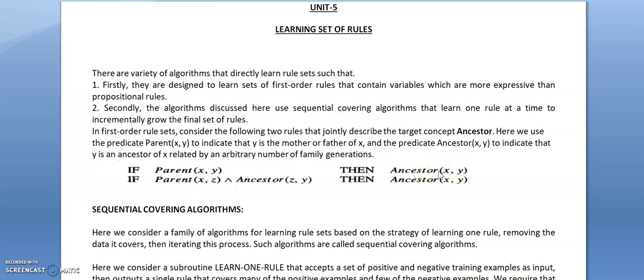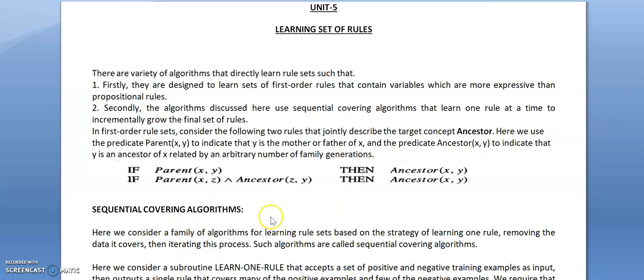Now we can consider the second rule also. If z is the parent of x and y is the ancestor of z, then you can easily say that y is the ancestor of x. So this can be related. So this was the example.